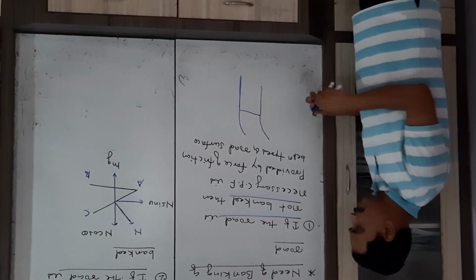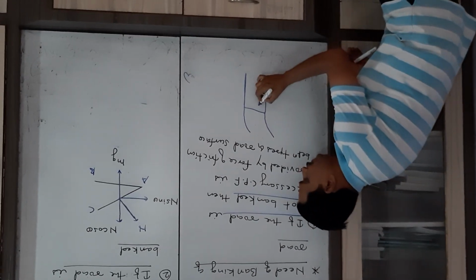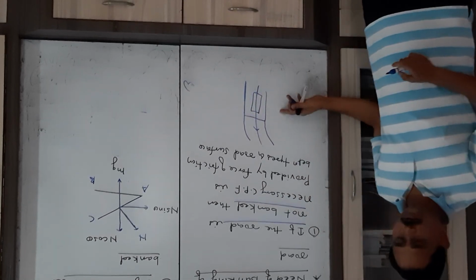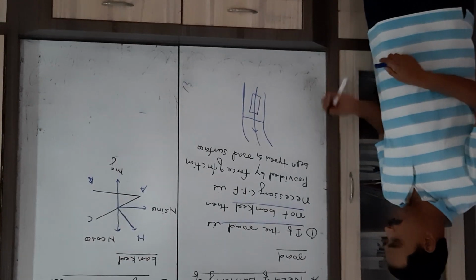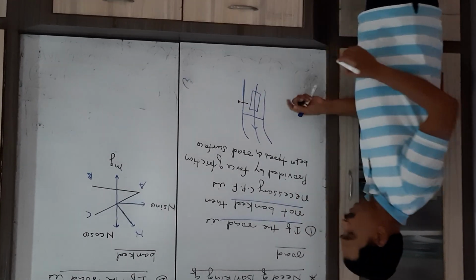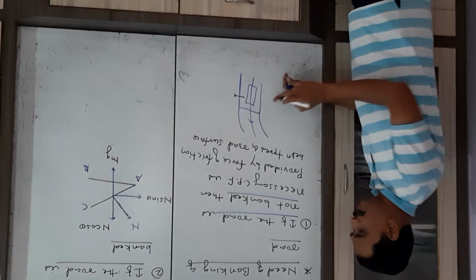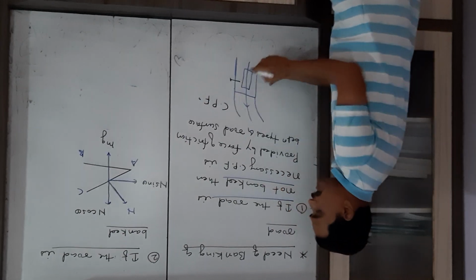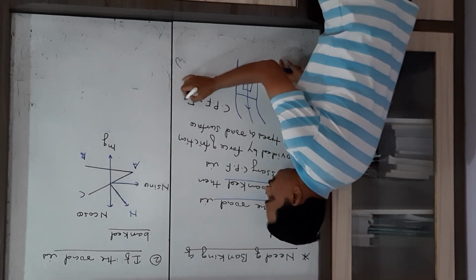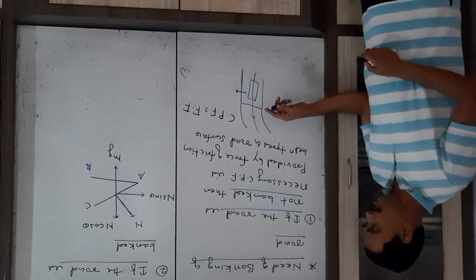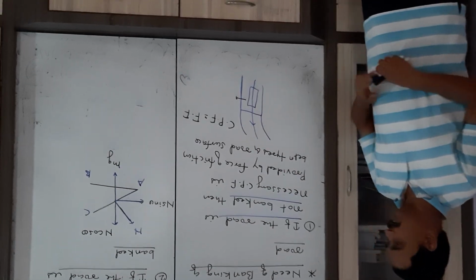Now in that case, when the vehicle moves along this horizontal curved road, then for the circular motion of this vehicle, the necessary centripetal force is provided by the force of friction between tires and the road surface.